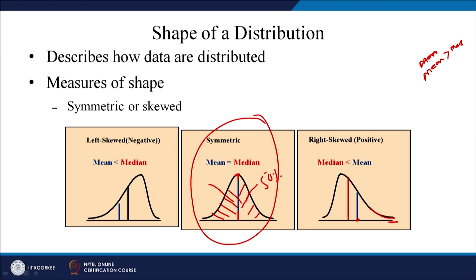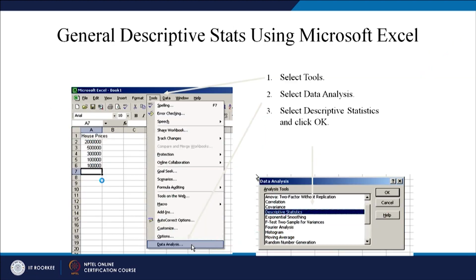This value is the mean, this is the median. Negatively skewed is just the opposite, the median would be more than the mean. This is the median and this is the mean. So, you can have either a symmetric or asymmetric distribution. If it is asymmetric, it would be either positively skewed or negatively skewed.